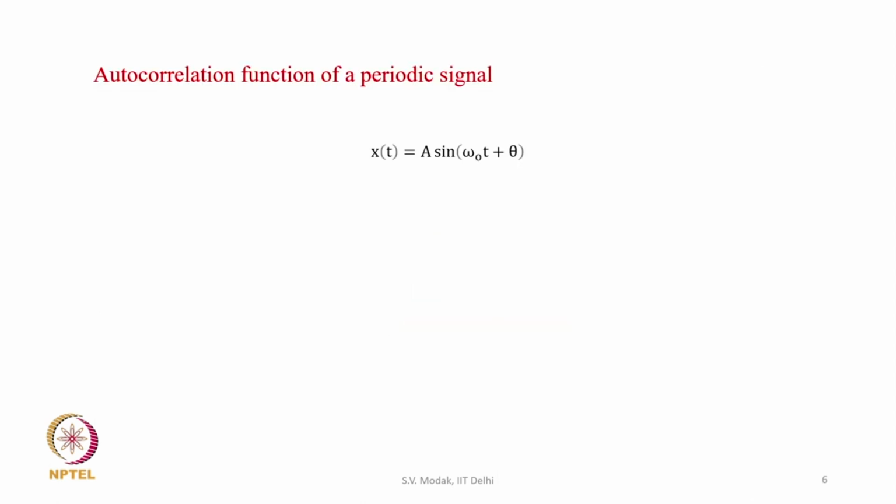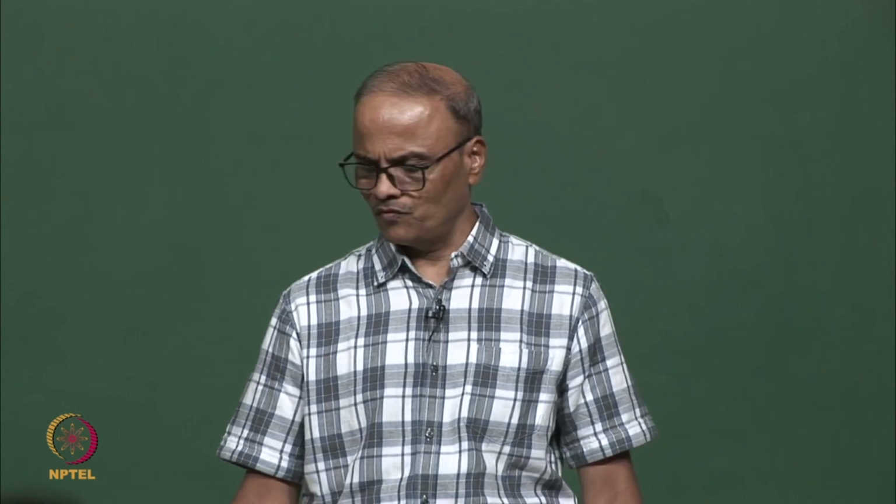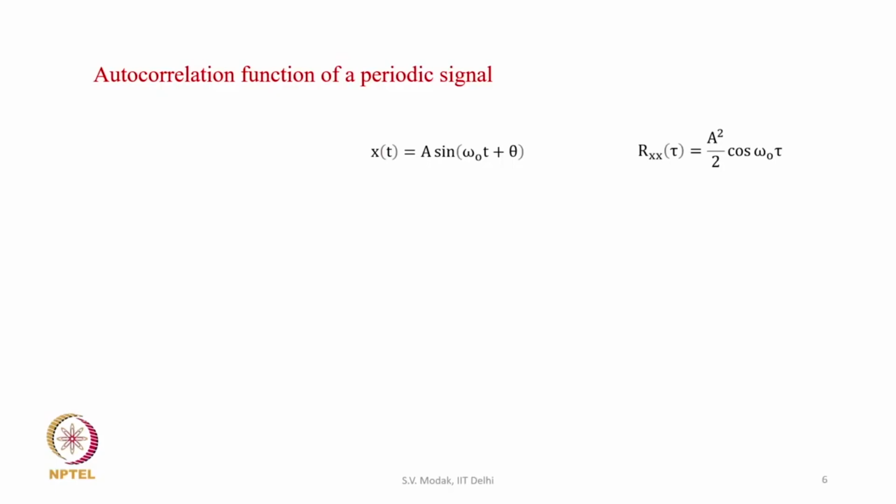So, let us take the signal x of t, which is a sine omega naught t plus theta. Now, we can find the autocorrelation function of this sine signal using the expression we saw on the previous slide, and that autocorrelation function turns out to be r x x tau is equal to s square by 2 cos omega naught tau.